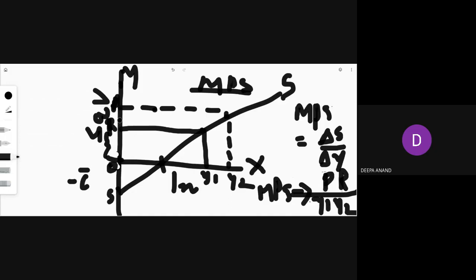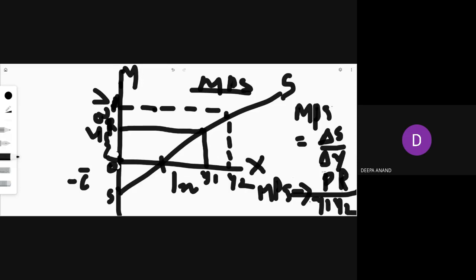That means PR. Only the additional increment we will take. So Y1, Y2, PR upon Y1, Y2. This is MPS, and this is a graphical representation of marginal propensity to save.